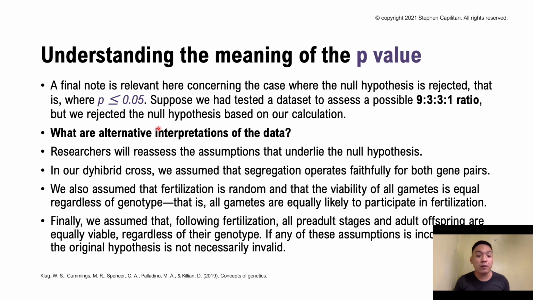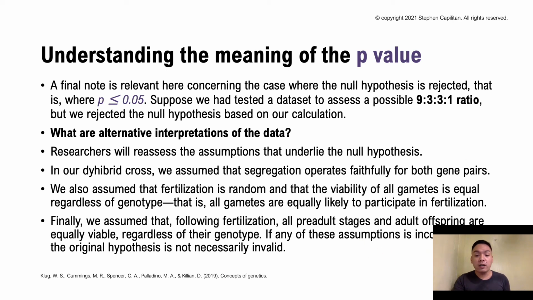And finally, we assume that following fertilization, all the pre-adult stages and adult offspring are equally viable regardless of their genotype. And if any of these assumptions is incorrect, then the original hypothesis is not necessarily invalid.